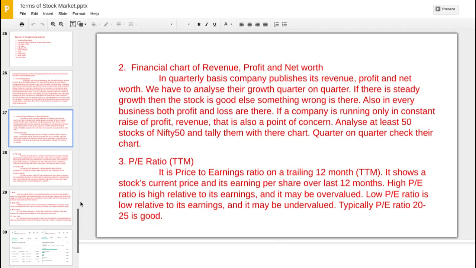Now the third one is our PE ratio. TTM means trailing 12 months. So it is the PE ratio, the price to earning ratio on the basis of 12 months. It shows a stock's current price against its earnings per share over the last 12 months or 1 year. Per share, what should be the stock's current price? It shows that. A high PE ratio means the stock is earning high, and it may be overvalued.